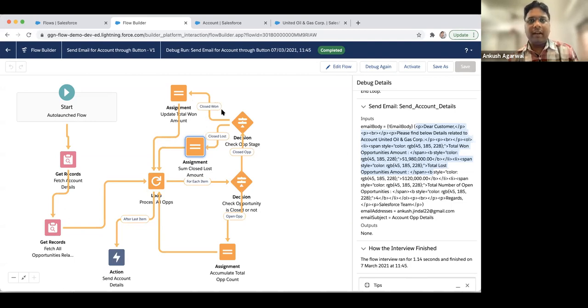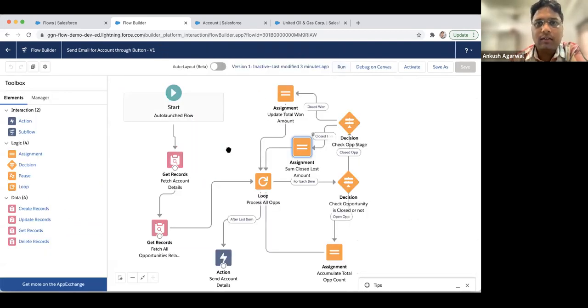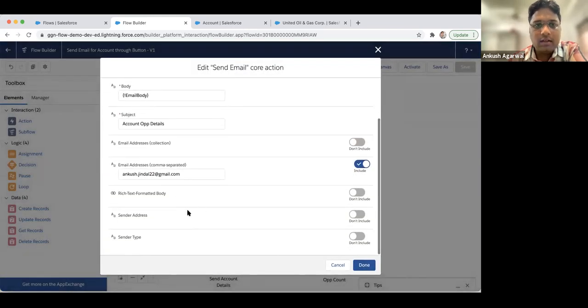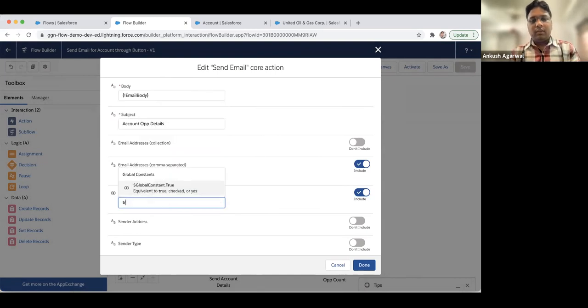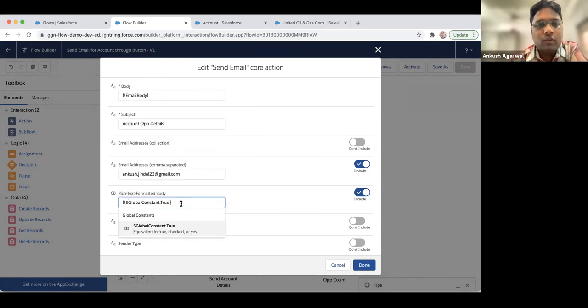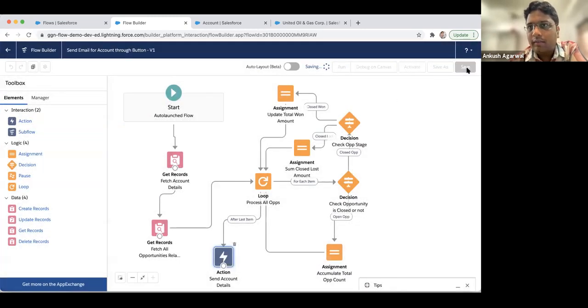So it's not what we expected. What we have to do is edit this action again, and here this new option is available: rich text formatted body. We have to select it and set it to true. So just make sure that whenever you are using a text template for your body, you must select rich text formatted body and it must be true. Okay, now I will save it and activate it.